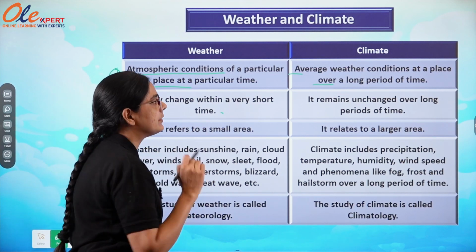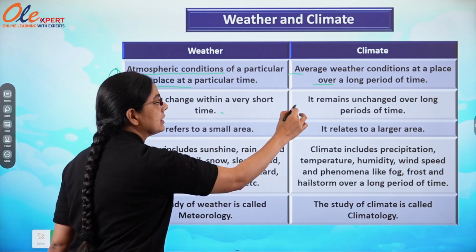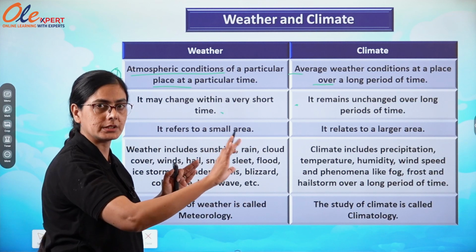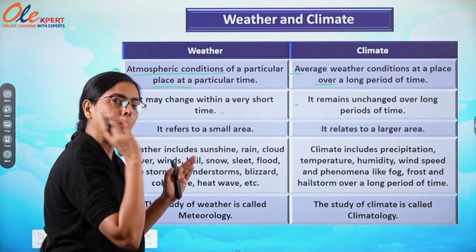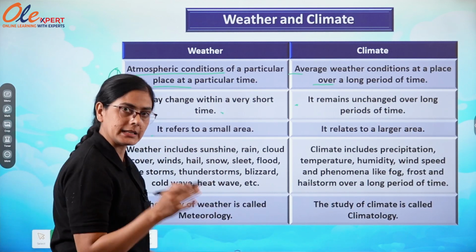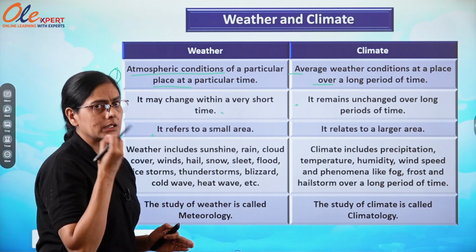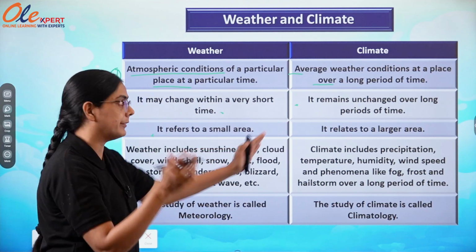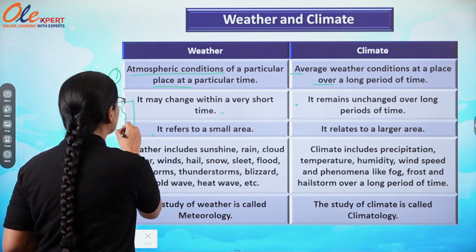Climate remains unchanged over long periods of time, as it is observed, and the climate of a particular region will remain for a long time. It will not change in 1 day or 2 days. Weather refers to a small area, as I have said to you: a city, a town, a village. It relates to a smaller area when we are talking about the weather of a particular city.